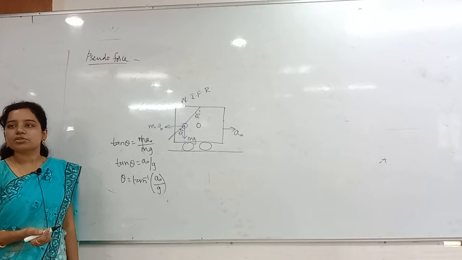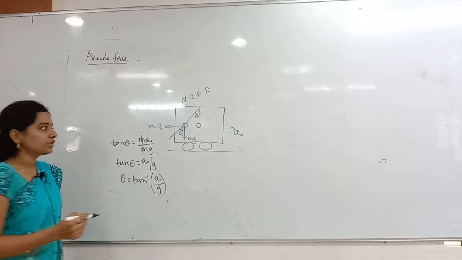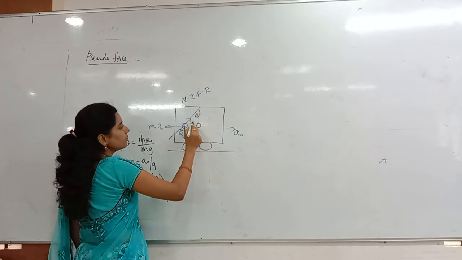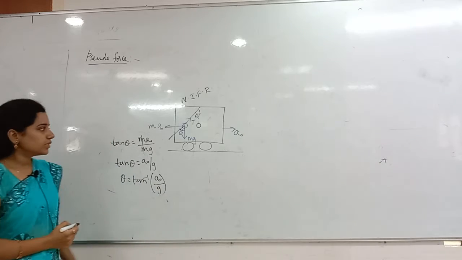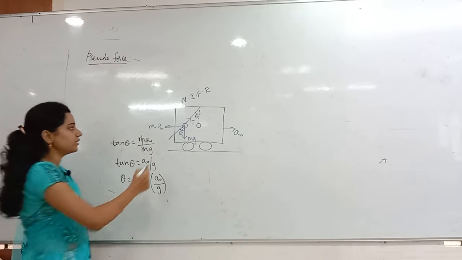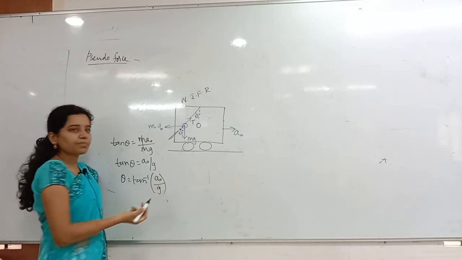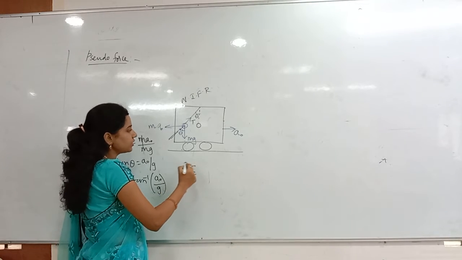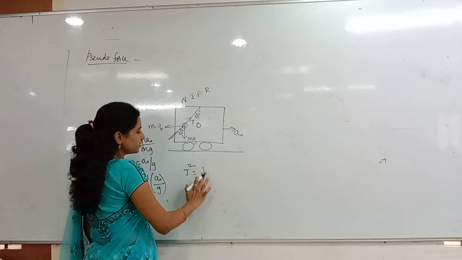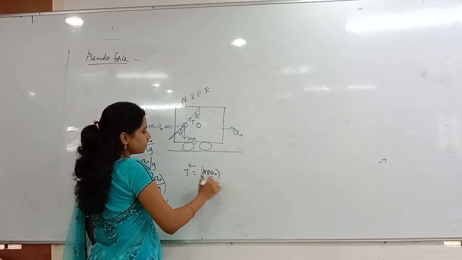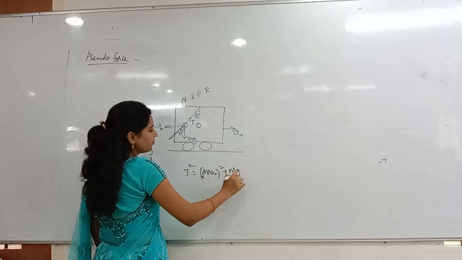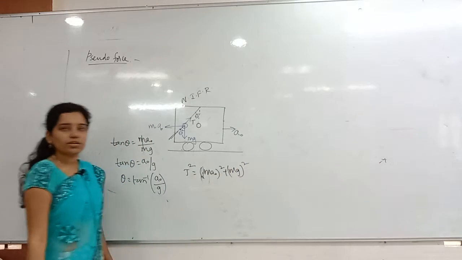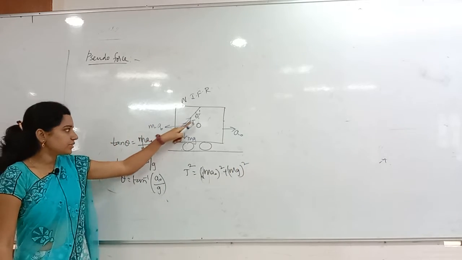They are also asking to find the tension in the string. How to get it? This is opposite, this is adjacent, and this is the tension, so can I apply the Pythagoras law here? Yes. T square is equal to ma0 square plus mg square, since tension is the hypotenuse.